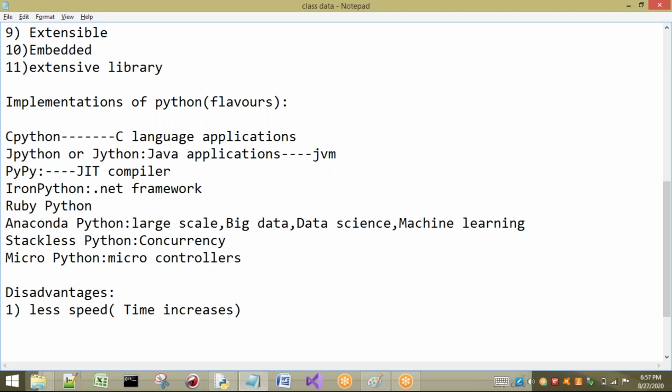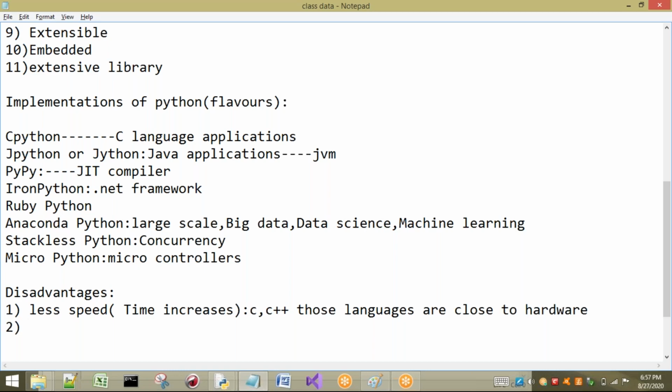Why is this going to happen? The reason is that it has only an interpreter, so the speed is somewhat less when compared to C and C++. One other reason is that C and C++ languages are close to hardware. Just remember one point: Python is very slow when compared to other programming languages.